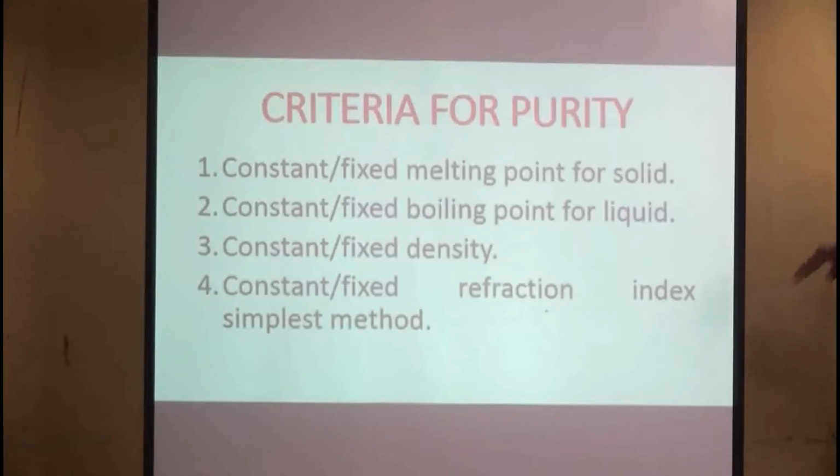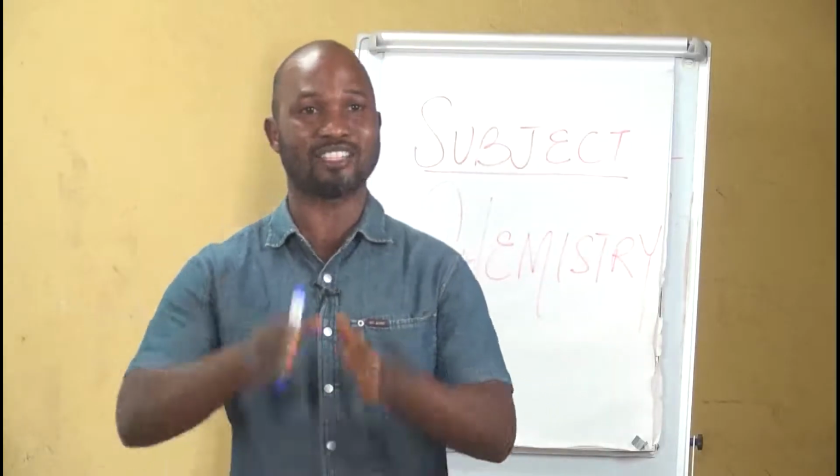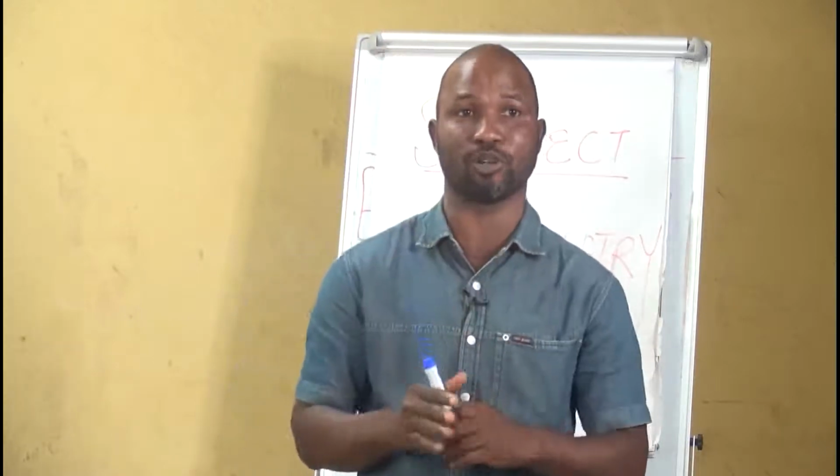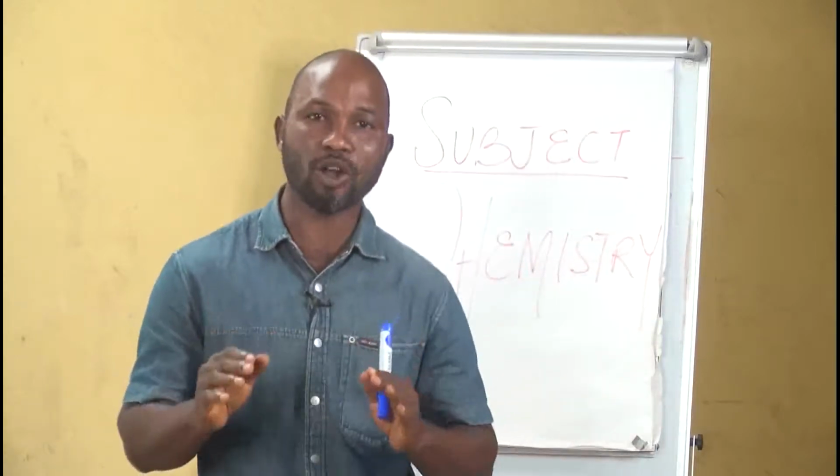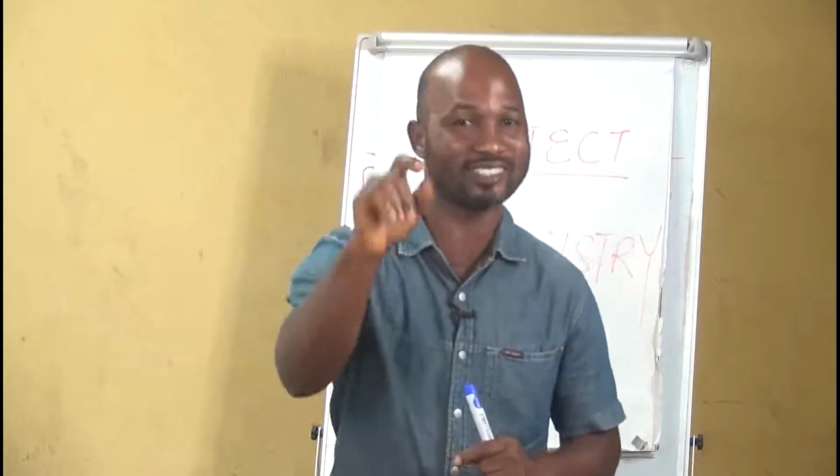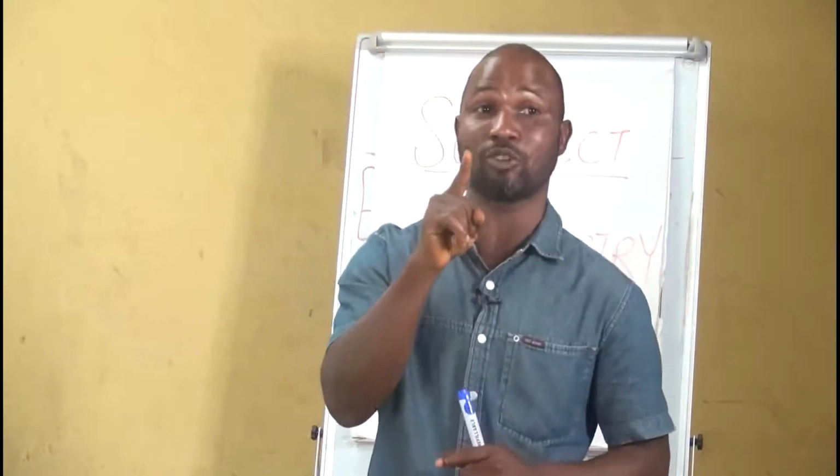The other one is constant or fixed boiling point for liquid. If a liquid boils at a constant temperature or a fixed temperature, it is pure. For instance, pure water boils at 100 degrees centigrade. It's not every water that boils at 100 degrees centigrade.